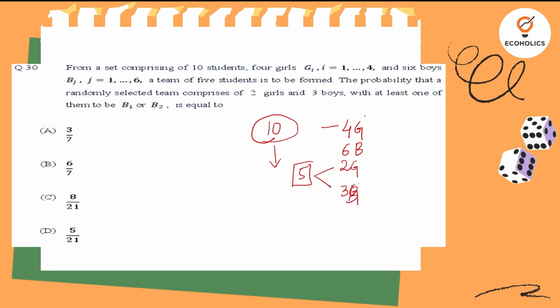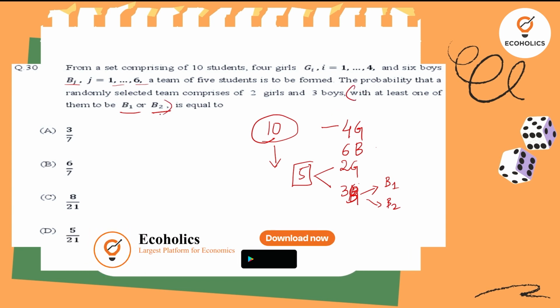With at least one of them to be B1 or B2. Right? B1 or B2. So out of these 3 boys, at least one of them should be either boy 1 or boy 2, and the remaining can be anyone, so boy 3, 4, 5, 6. Okay. So, in this case, how to go about solving this? If you look at it, it's a very easy question. If this part is not there, till here, it is very easy.